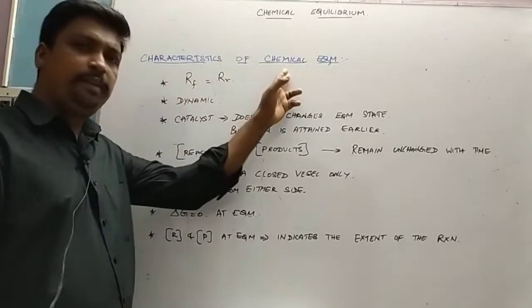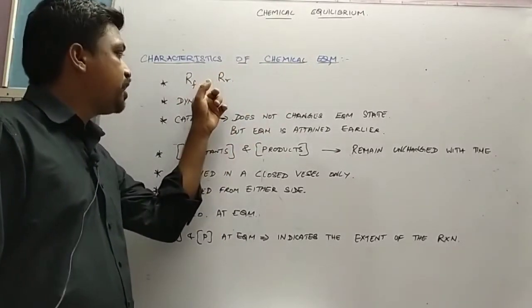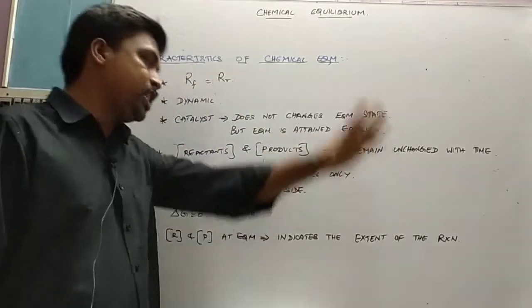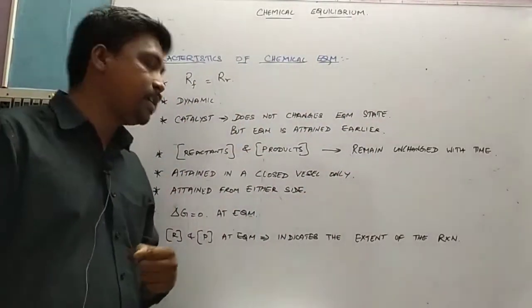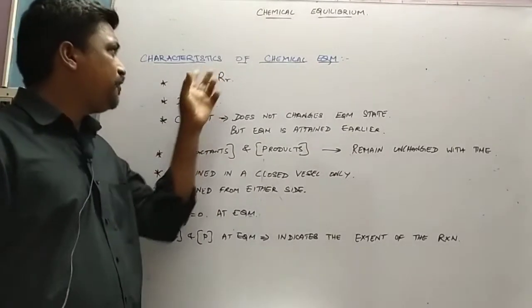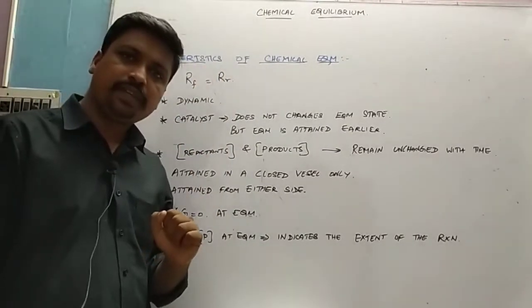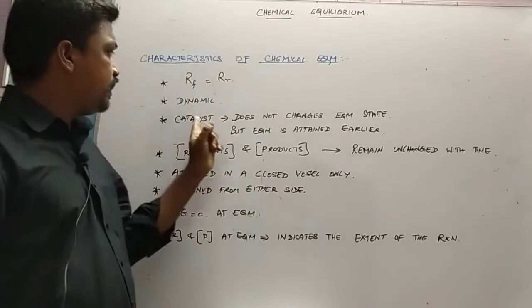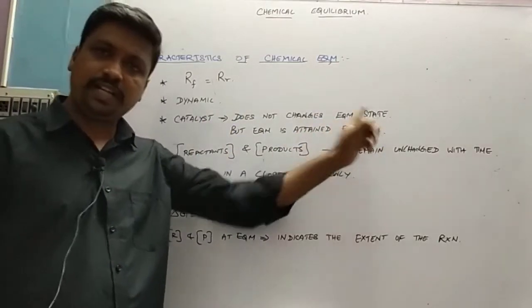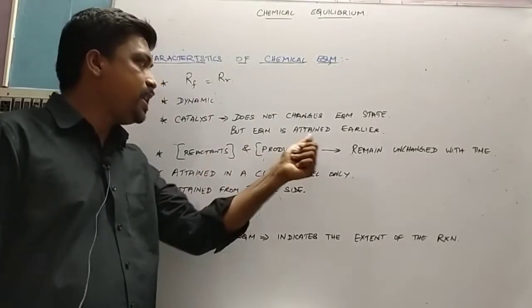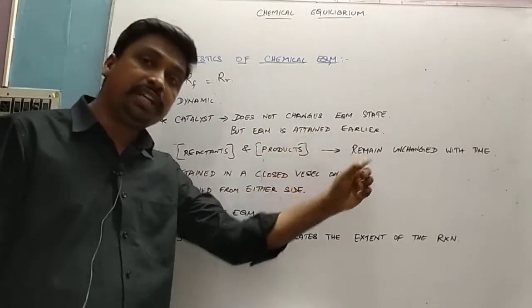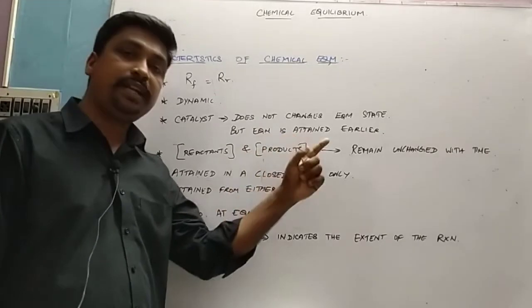Know that equilibrium means the rate of forward reaction is equal to the rate of reverse reaction. Very good. It is dynamic in nature. We have discussed that in the last video. What is the effect of catalyst on equilibrium? Sir, the catalyst does not affect the equilibrium state. It does not affect the equilibrium state, but it will make the equilibrium be attained earlier.